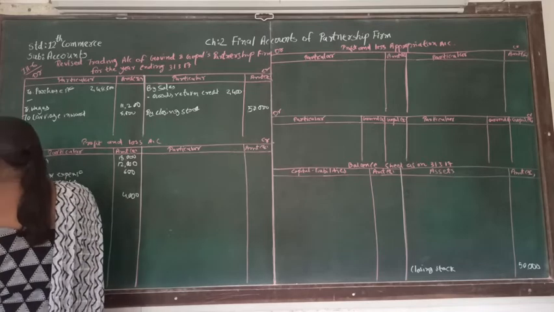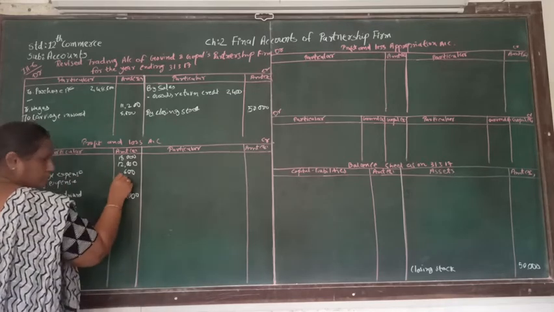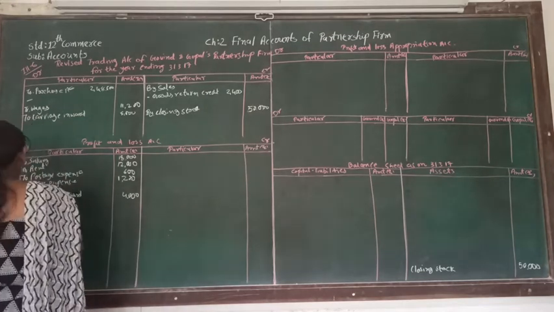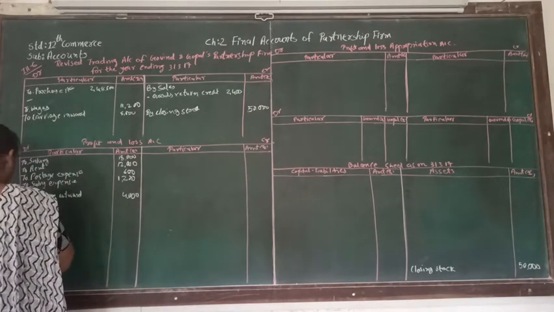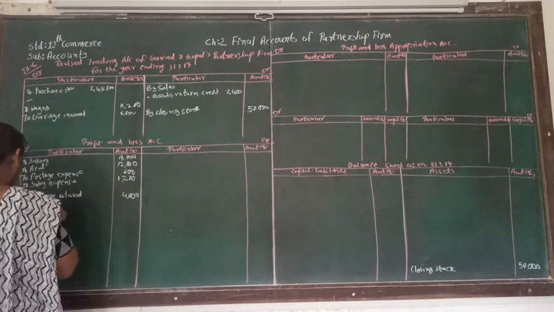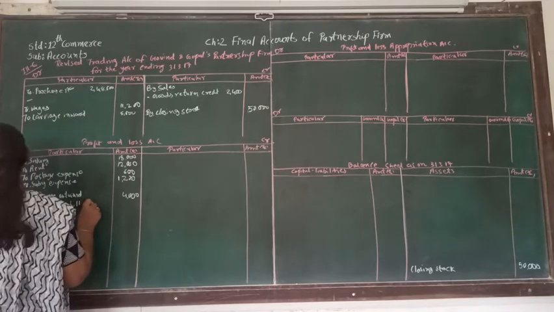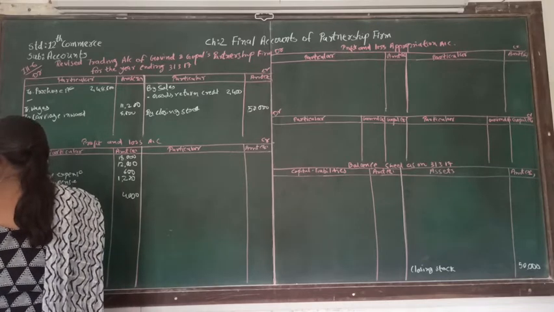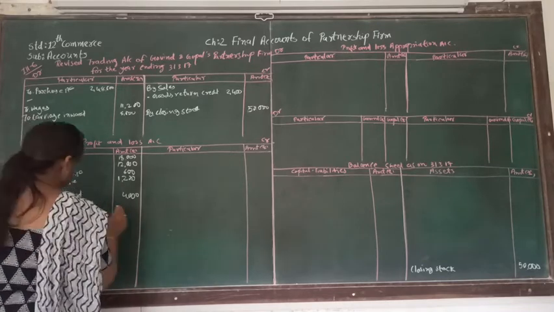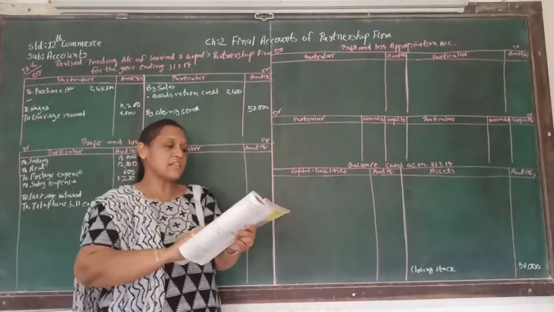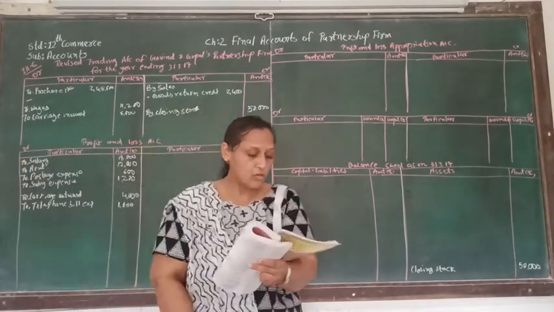Sundry expense supposed to be debited to profit and loss account. After that, another expense is a telephone bill expense, and that is 1,600. So here these are the expenses which are given in the profit and loss account.